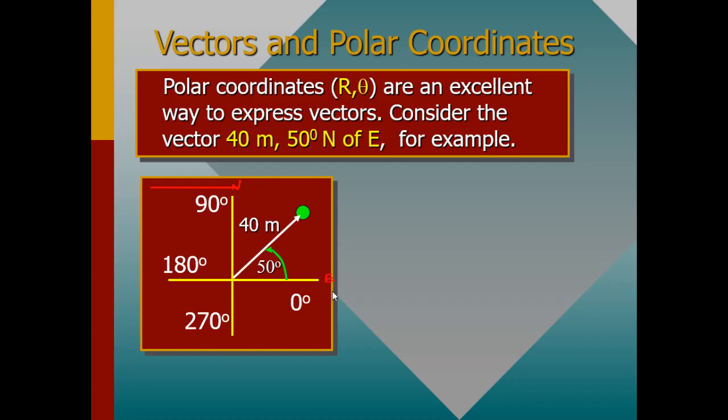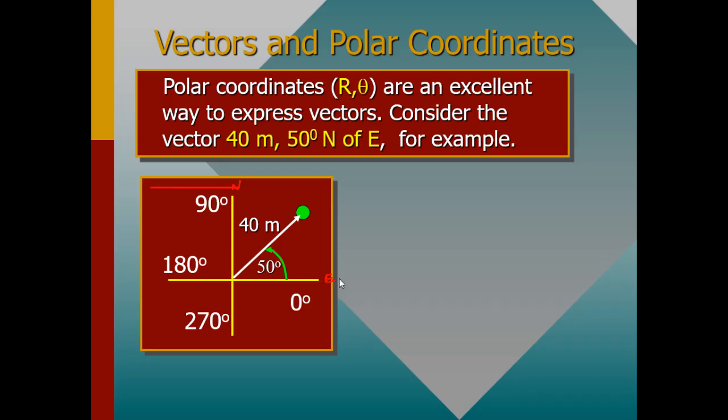Since we have north and then east, that means this vector has to exist within this region. The magnitude, which is the size, is 40 meters. And remember, the size needs to have a number and also the unit. Then the angle at which this object has moved is 50 degrees, which is also part of the direction.